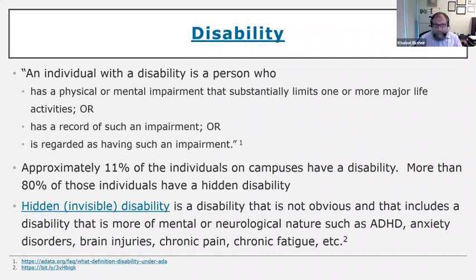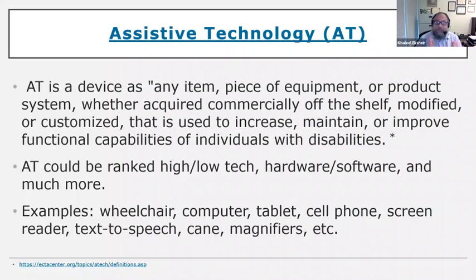Let's get into the next slide. Normally, people with disability use assistive technology to overcome their disabilities and be able to access information or any domain of their life. So assistive technology is a device or any item or piece of equipment or product system, whether acquired commercially off the shelf, or modified or customized, that is used to increase, maintain, or improve functional capabilities of individuals with disabilities.